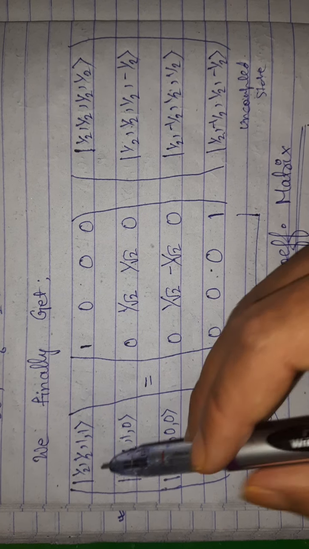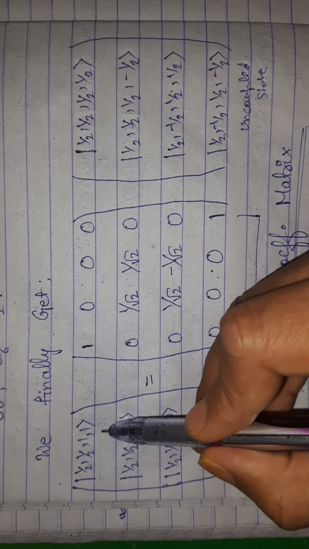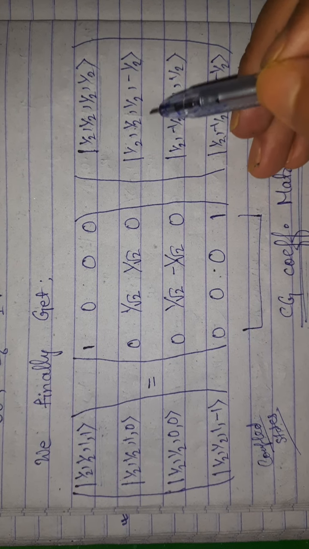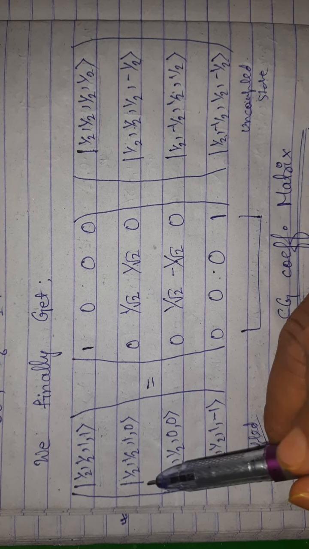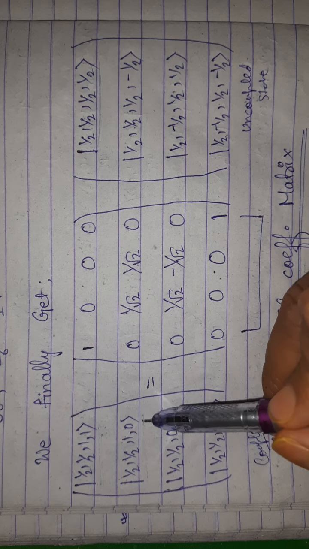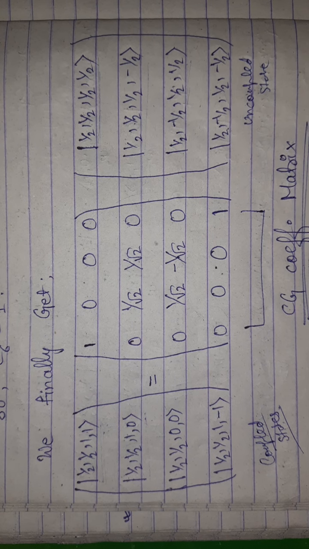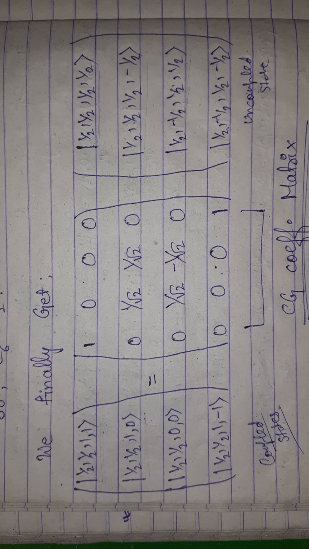Okay, so the probability of this coupled state to be with this uncoupled state is actually 1, and the probability of this coupled state to be with these two uncoupled states are actually 0.5 and 0.5.